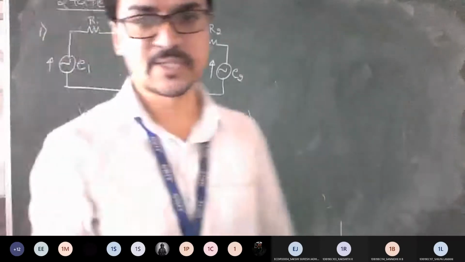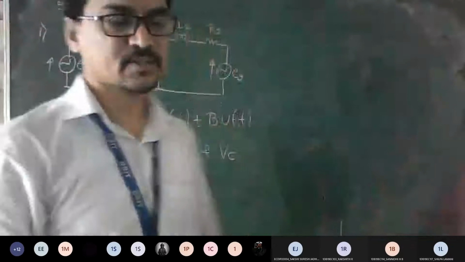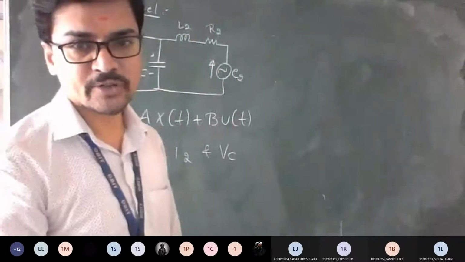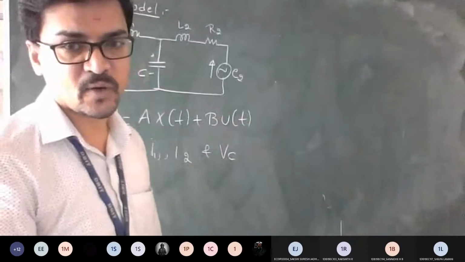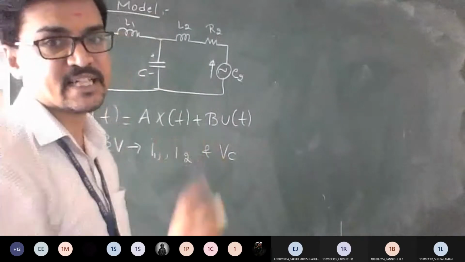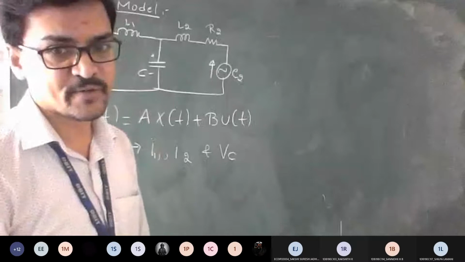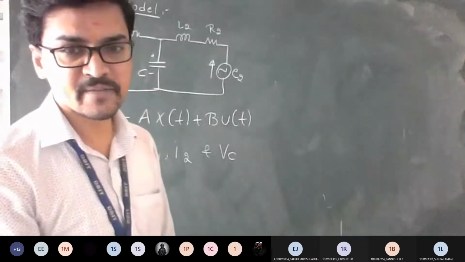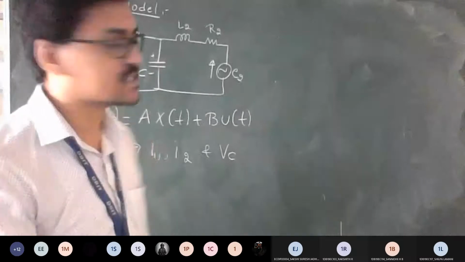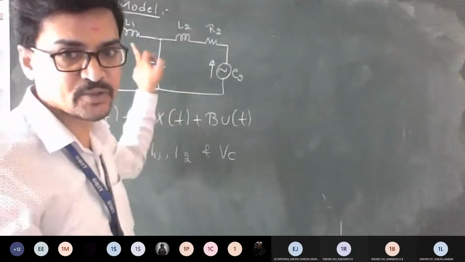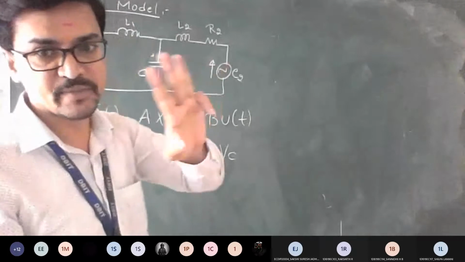There are three state variables given. Do you think you need to count how many state variables are required? Directly they are given in the question itself. If you want to verify, you can. What was the logic I told you to check the number of state variables? Count the memory elements: how many inductors and capacitors are in the given network. You have L1, L2 and C1, so it means 3.